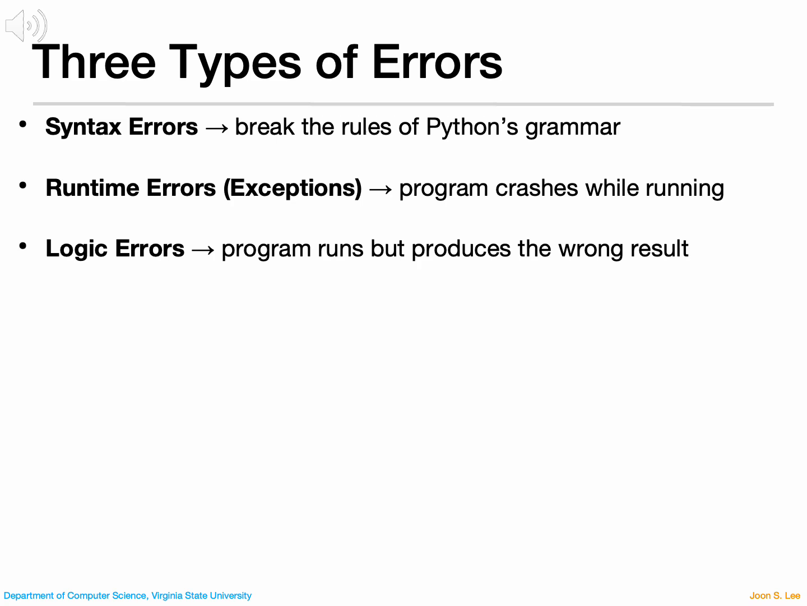Logic errors are the trickiest. The program runs without crashing, but it produces the wrong output because your logic is flawed. For example, using the wrong formula or mixing up variables. Logic errors are the hardest to catch because Python won't warn you. The code runs fine, but the result is wrong. You have to carefully test and reason about your code to find them. On the other hand, syntax errors are the easiest to fix because Python gives you an error message pointing to the problem.